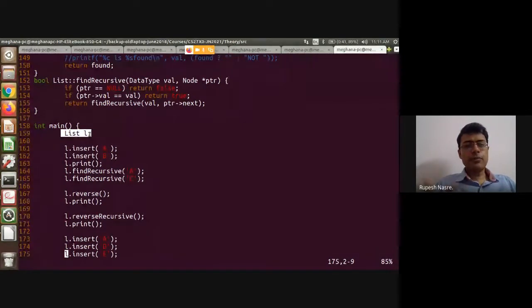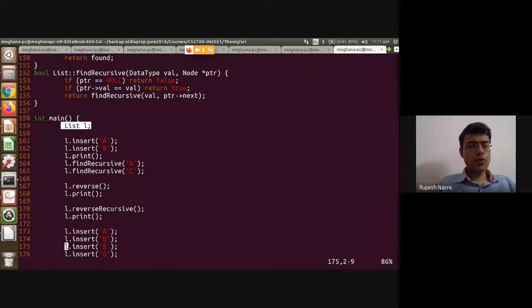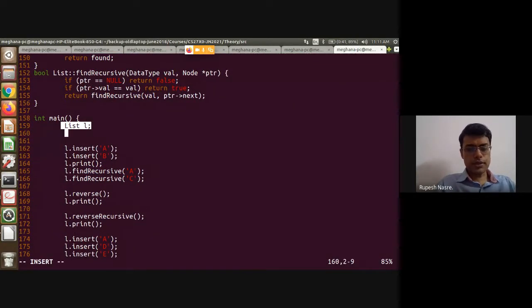And that is very useful, because otherwise, if you don't like constructors, what you could do is write L dot init and define that function init, which is going to initialize head to null. But what if a user forgets to call this initialization? There are lots of errors because of initialization, right? Such errors get avoided if you have an initialization function called automatically, which essentially is what the constructor is.